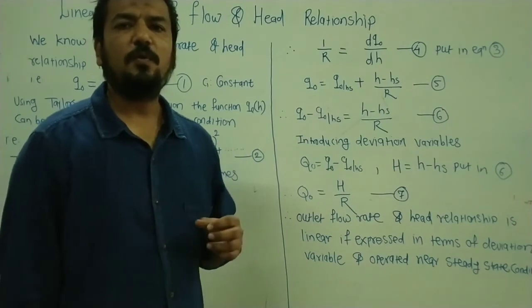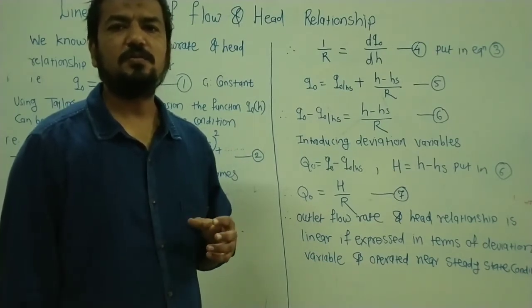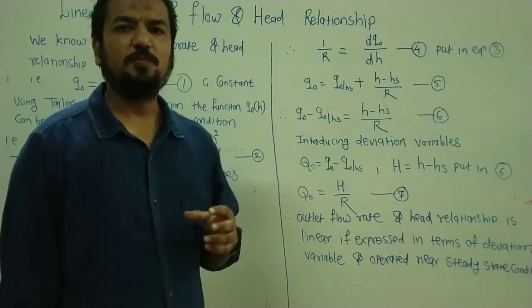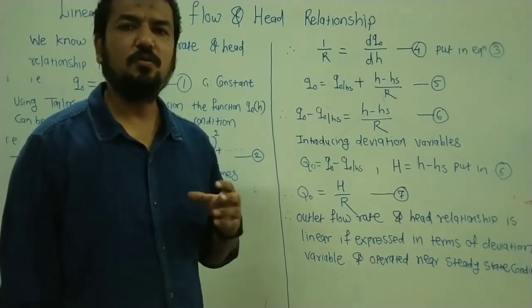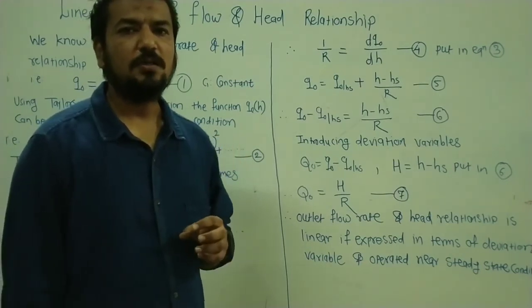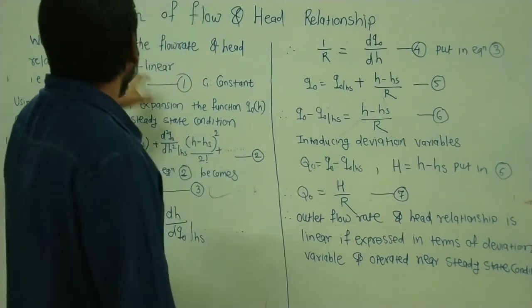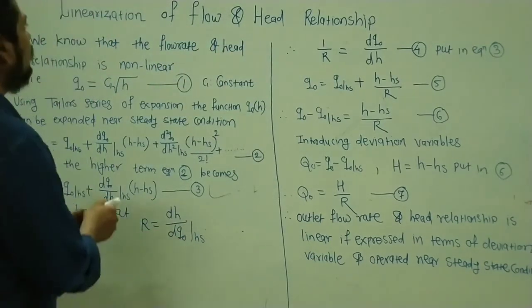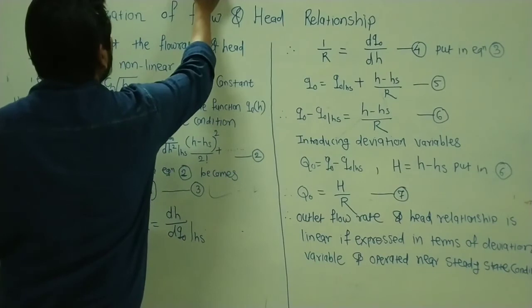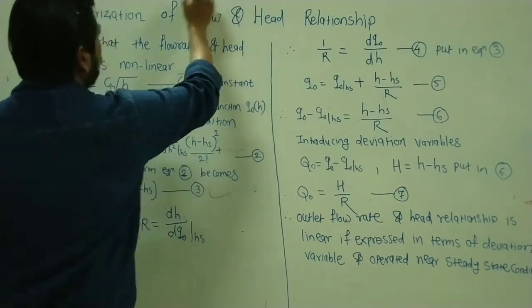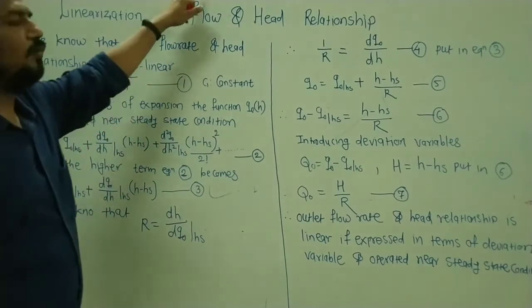So these types of problems can be solved by simply using the Taylor series expansion method. And the accuracy of the approximation is good if you operate the system near its steady state point. So let us see the example, linearization of flow and head relationship. Now we know that the head and flow relationship is Q0 is equal to H by R. But actually this is not very accurate.